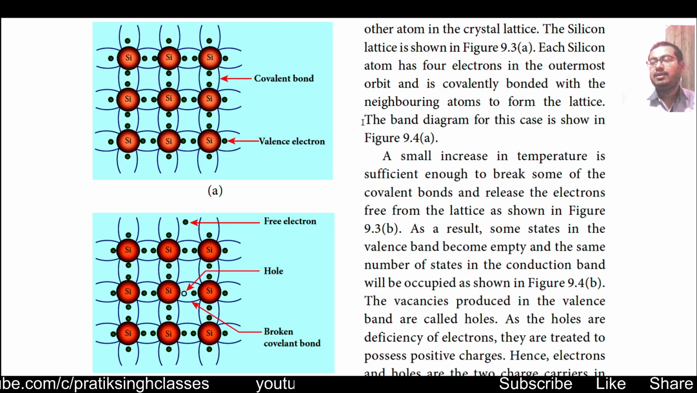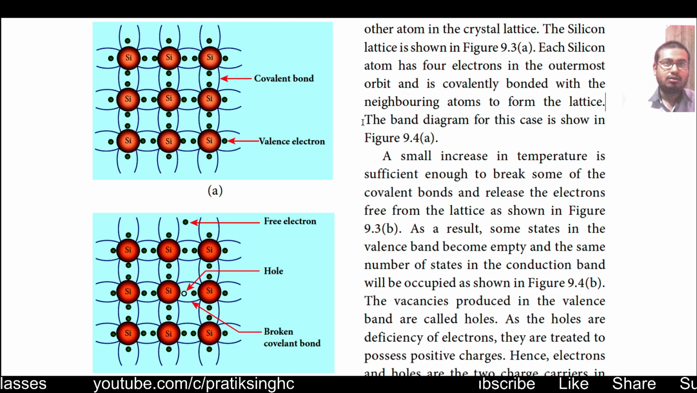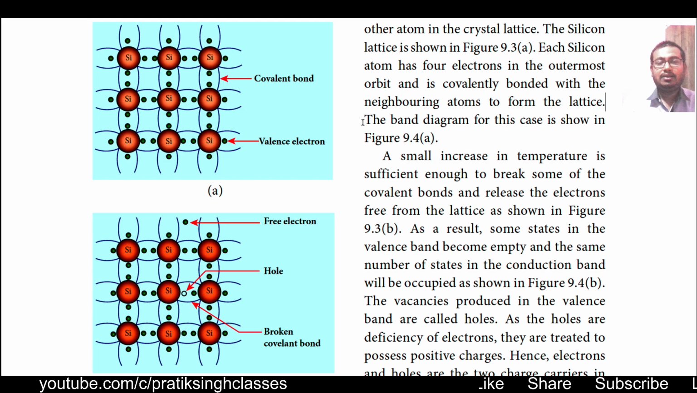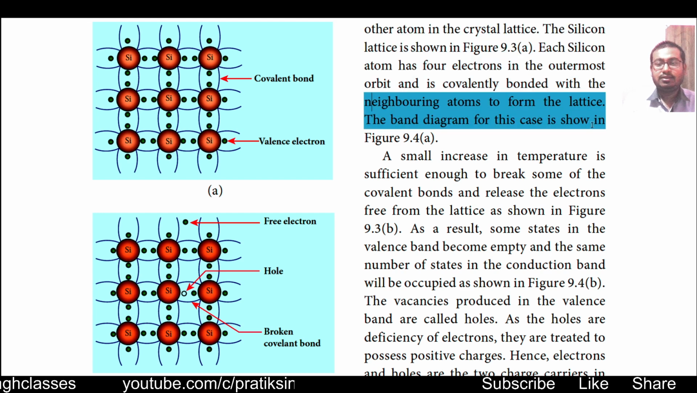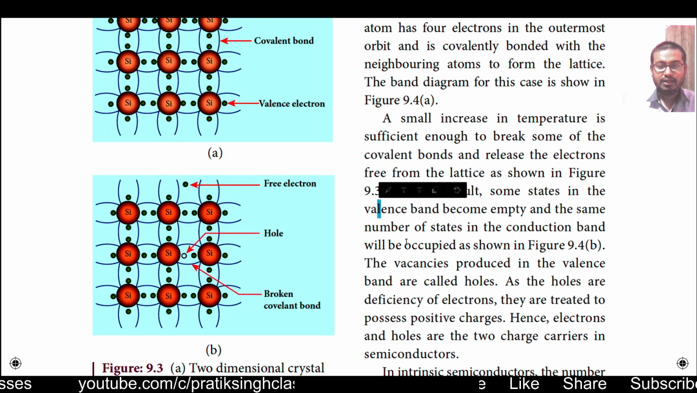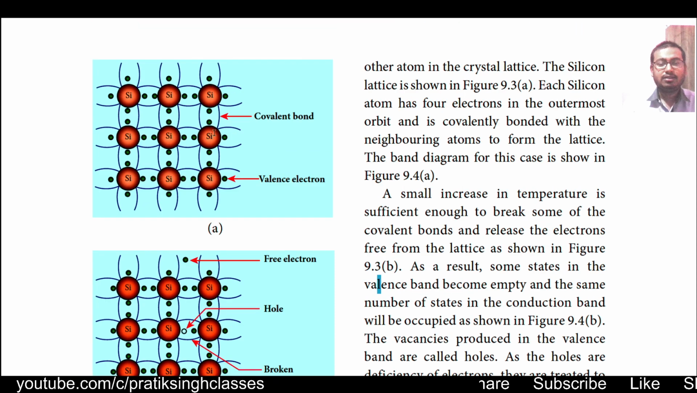In the carbon family, as we go down the group, we see that the catenation property decreases. Catenation is the property by which an element forms bonds with the same type of element, like carbon. Here also silicon, germanium and so on. The band diagram for this case is shown in figure 9.4a. As you can see here, the 2 silicon atoms are sharing 2 electrons with each other and making a covalent bond. This is a sigma covalent bond, not a pi bond.